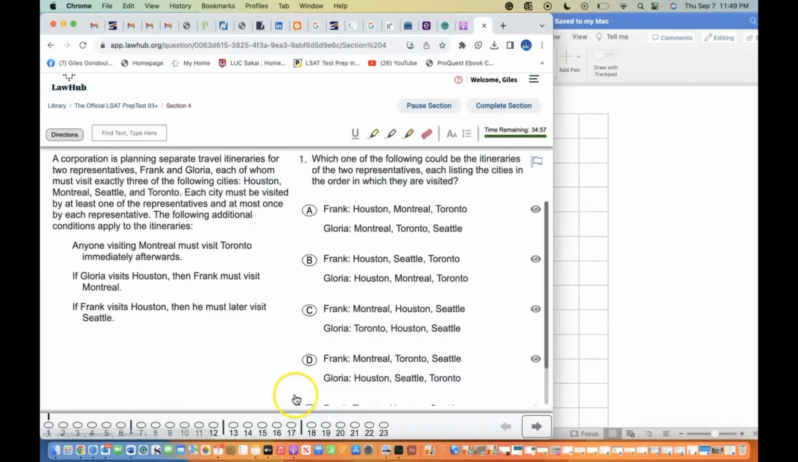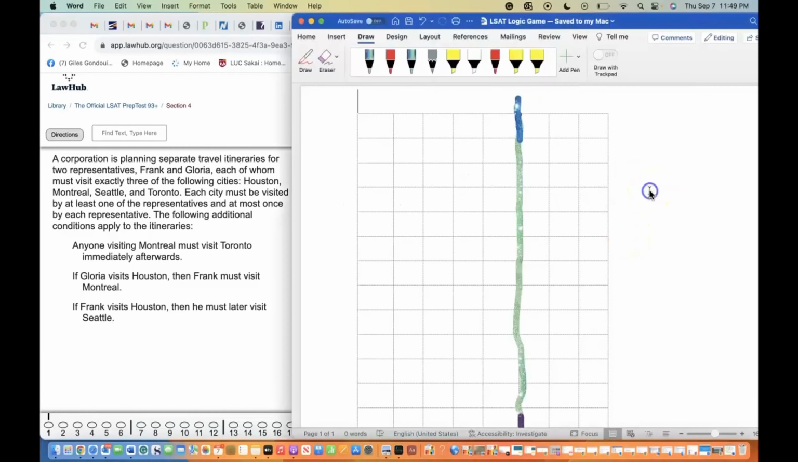So here we have it in section 4. A corporation is planning separate trips for 2 representatives, F and G, each of whom must visit 3 of the following cities: Houston, Montrose, Seattle, Toronto. Each city must be visited at least once by each representative. The following additional conditions apply.